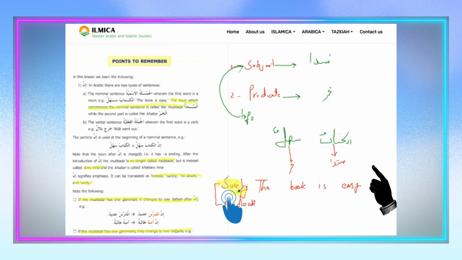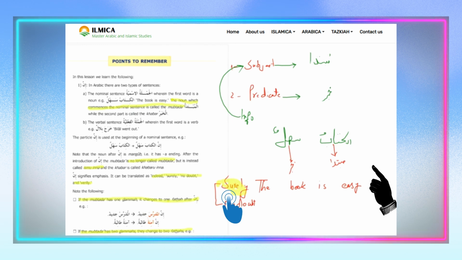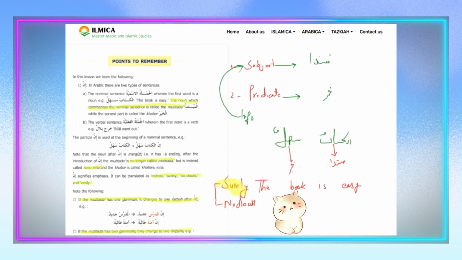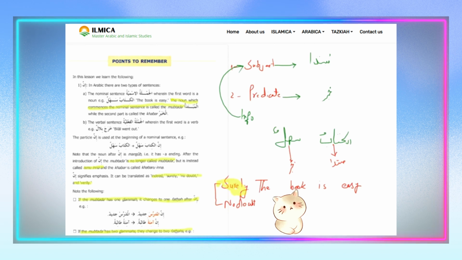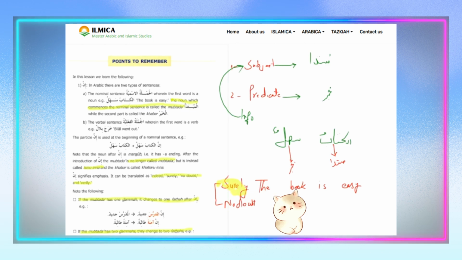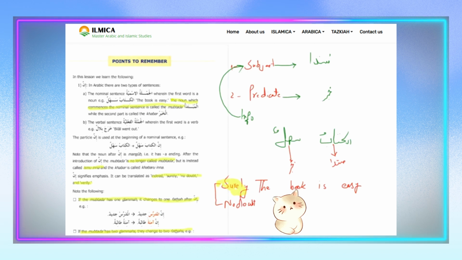So here my emphasis is on this word, surely. If we say something, it means we convey information to another, and the other person, the addressee, doubts our information, doubts our speech. So we have to put some certainty in our information, and we say, believe me, surely, for sure, there is no doubt that this book is easy.